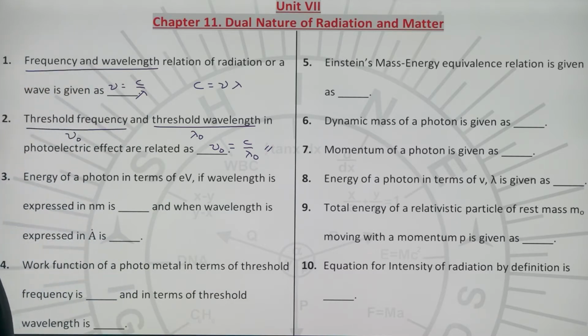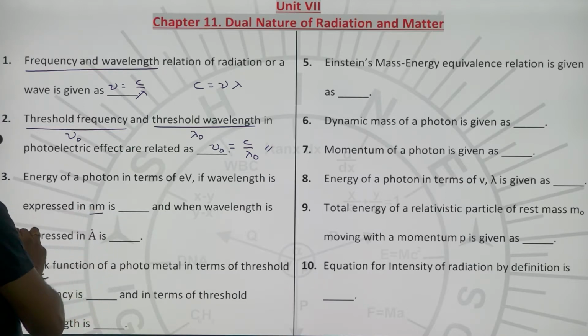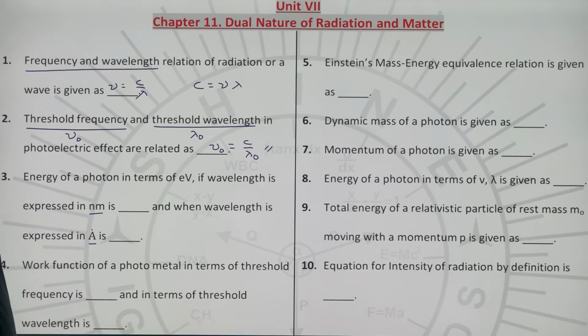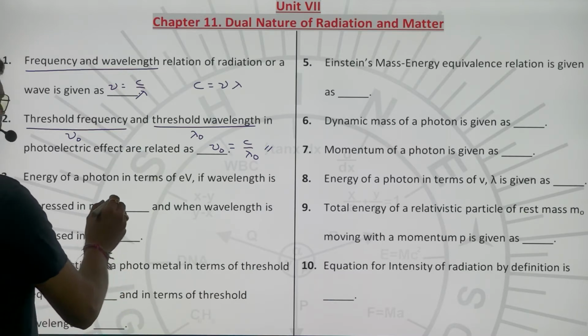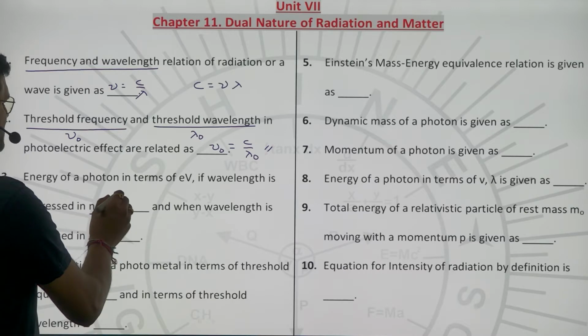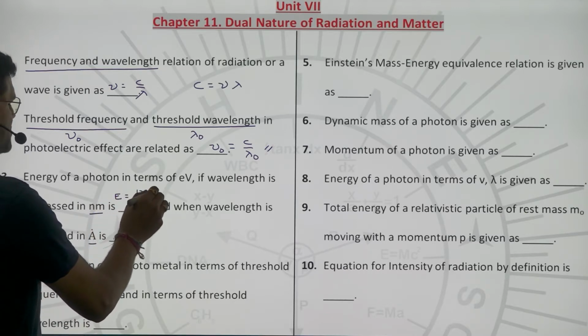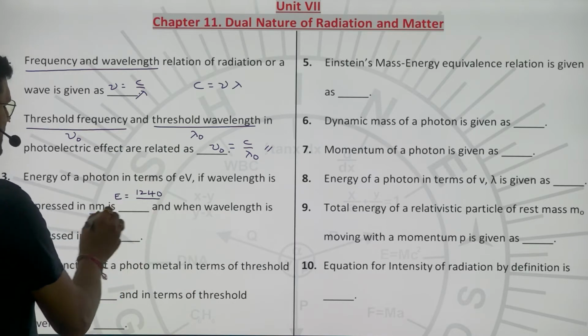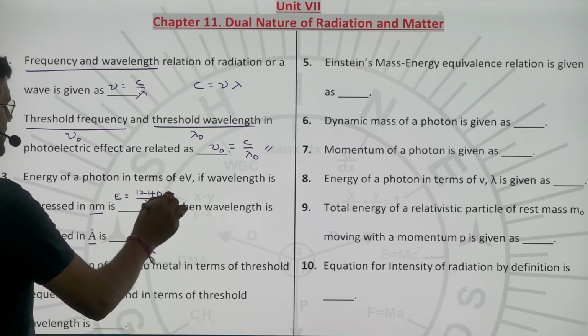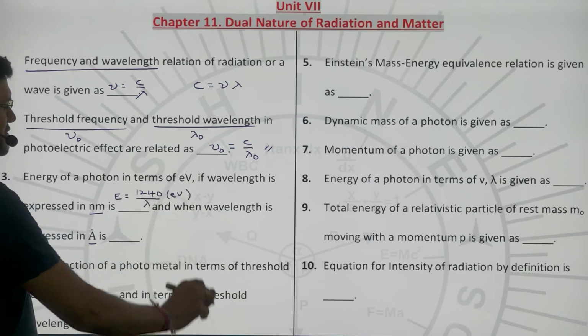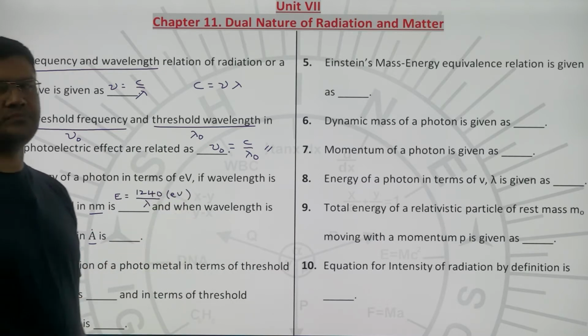Next, coming to the third formula, the energy of a photon in terms of eV, when wavelength is expressed in nanometers and when wavelength is expressed in angstroms. This is a shortcut formula for energy: 1240 by lambda, when lambda is in nanometers, and you get the energy in eV.